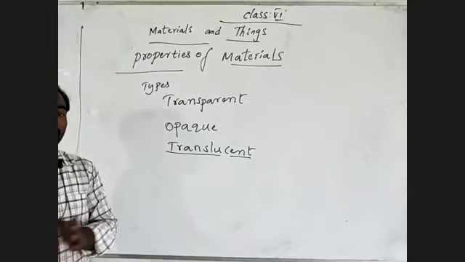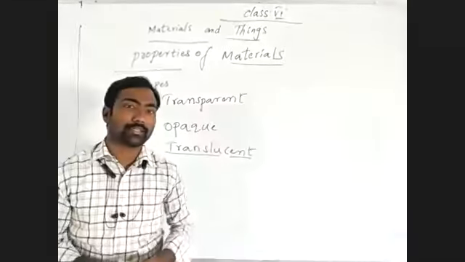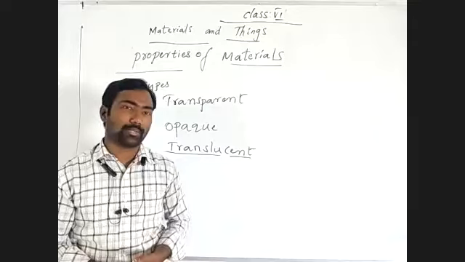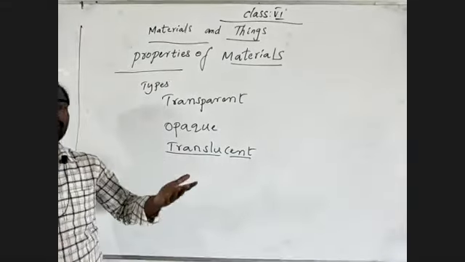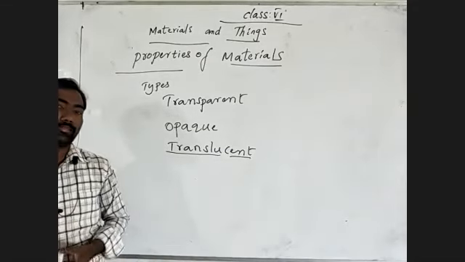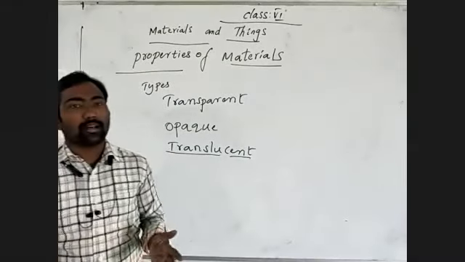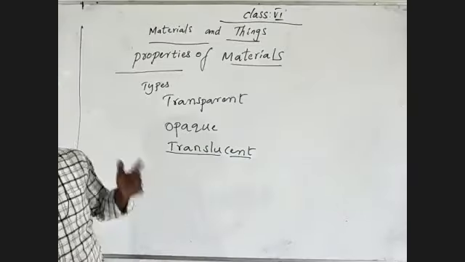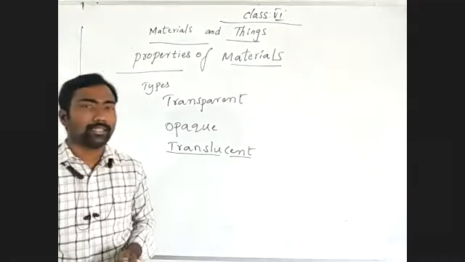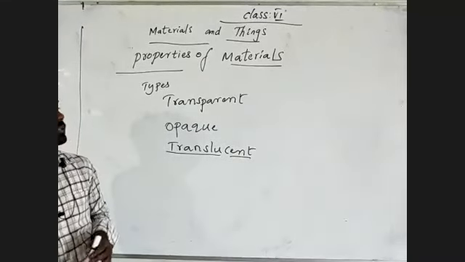Also, if you visit a supermarket, a dress circle, or a gold or jewelry shop, wherever you observe, they arrange things inside glass materials or plastic materials so that they are easily visible. Why are they using them? Because we have to attract customers. Why is it visible to us? Because we have to learn about the properties of materials.